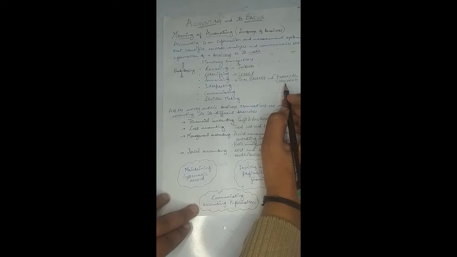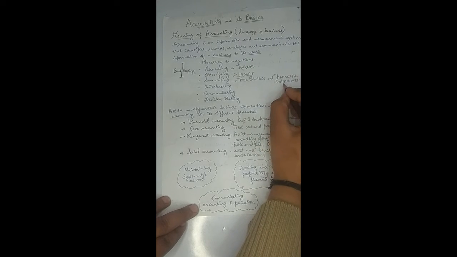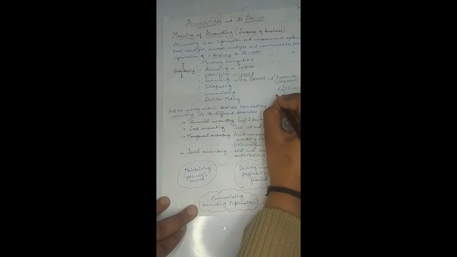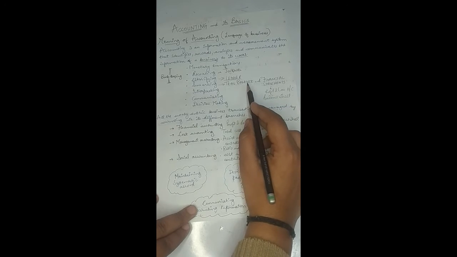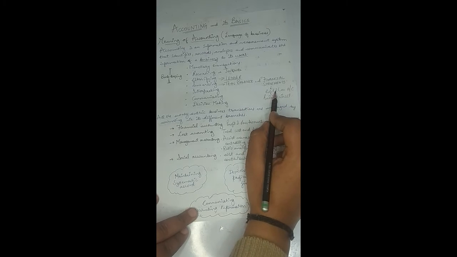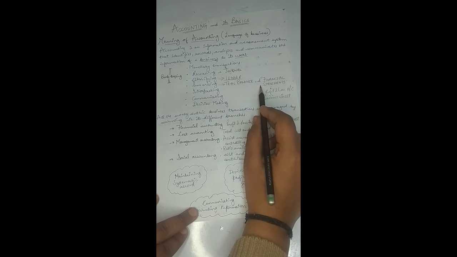So when we talk about the financial statements, this means that we are talking about the profit and loss account and the balance sheet, right? After preparing the trial balance, the profit and loss account and balance sheet, which we say are the financial statements of the organization, are prepared.